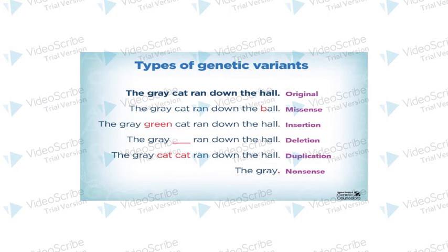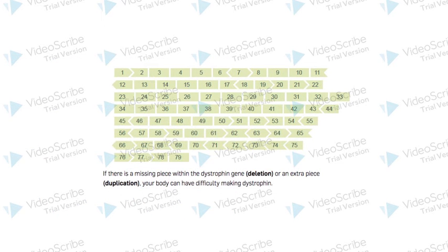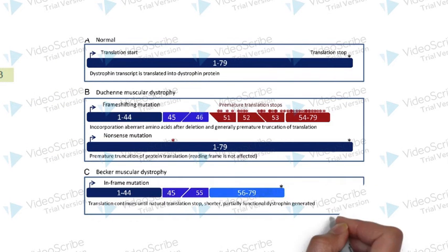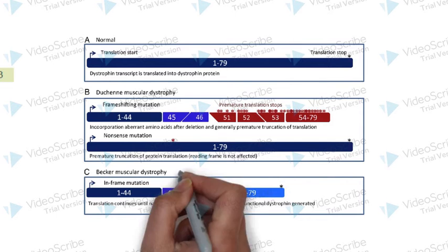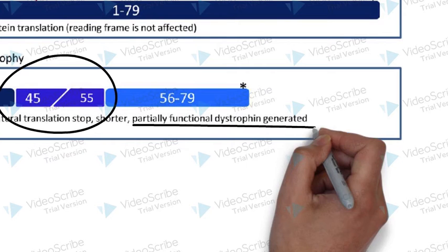Becker muscular dystrophy is caused by mutations to the dystrophin gene which do not severely alter the function of the dystrophin gene. Typically, the mutations which cause Becker muscular dystrophy are deletions in portions of the protein which are non-essential for proper function. An important difference between the deletion mutations which can cause Duchenne, and those that can cause Becker, is that the reading frame of the functional dystrophin protein is maintained. This means that even the components of the protein which come after the mutation are still properly synthesized, which is the reason that dystrophin in Becker muscular dystrophy patients is still partially functional.